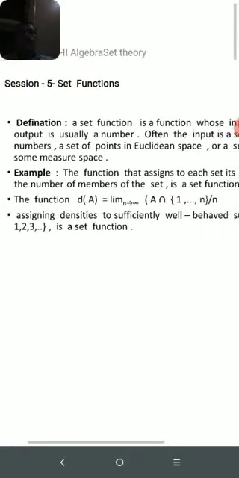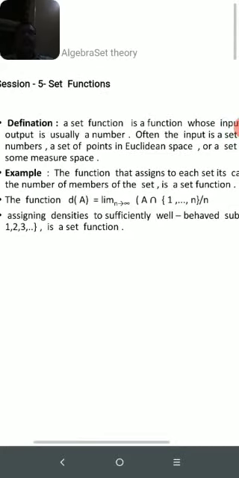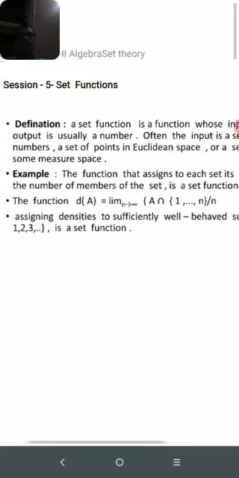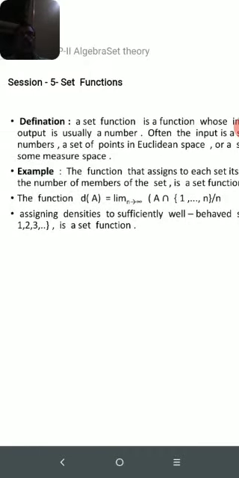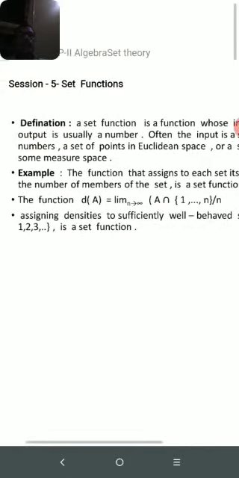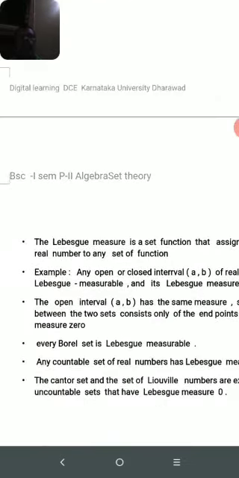The function d(A) equals the limit as n tends to infinity of the cardinality of A intersected with {1, 2, 3, and so on, n}, divided by n. It assigns densities to sufficiently well behaved subsets A of the natural numbers {1, 2, 3, and so on}, and is a set function. This shows what? A set function.